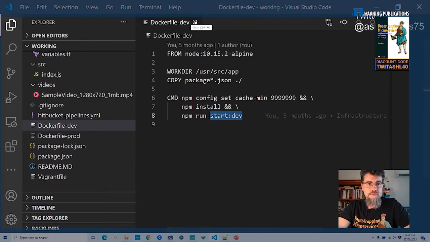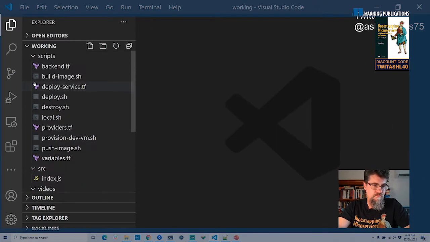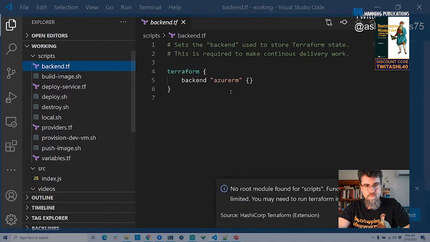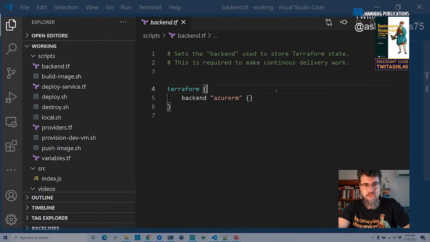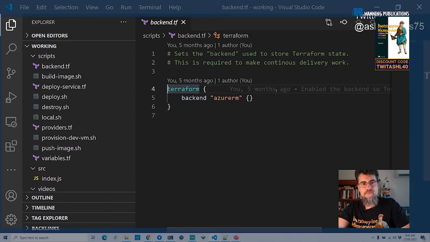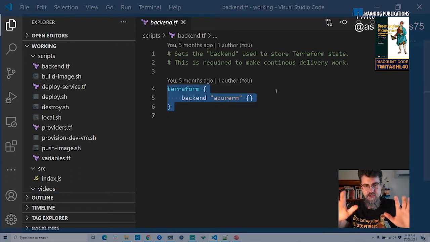Close these files. So just under the scripts directory of this repo here, all the Terraform files, and then just some helper shell scripts that I'll show you in a minute that help us put all this together. This whole thing is designed to run on a continuous delivery pipeline. So it's got some backend set up here, which is what configures the backend storage for the state of the continuous delivery pipeline.